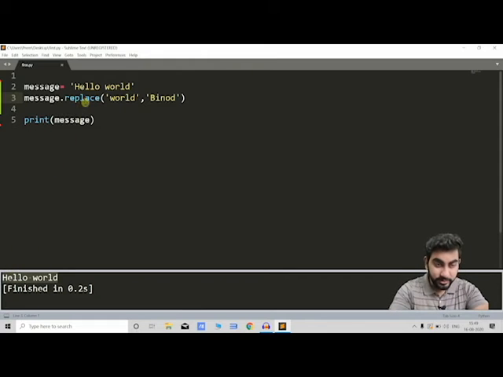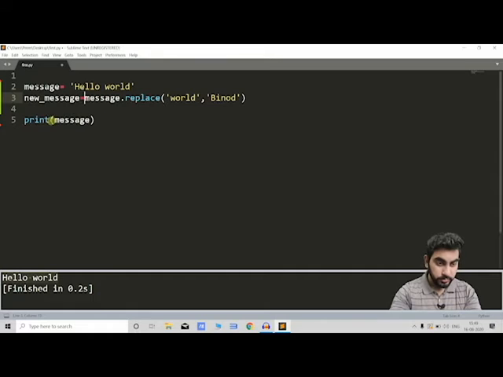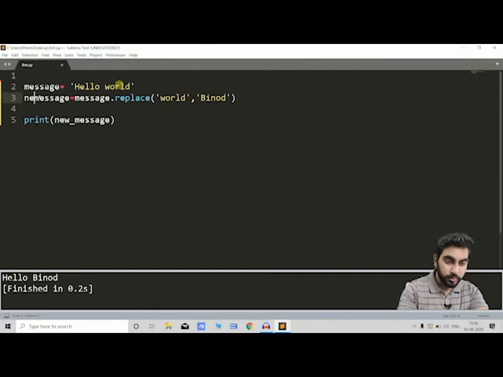this replace जो method है, this will return some value and we need some variable to catch it, like here we'll type new message, and new message, then it will show our updated text, ठीक है. And if you really wanna like उसी वेरिएबल में आपको करना है तो you can also do this.